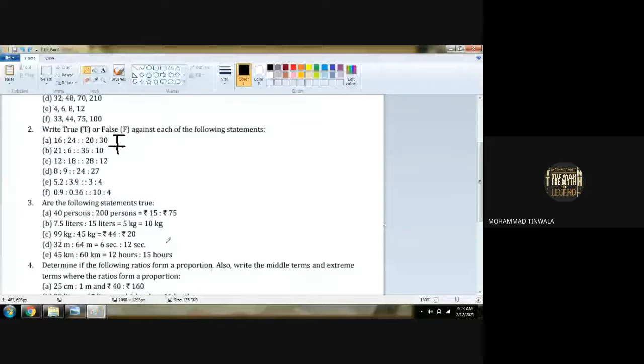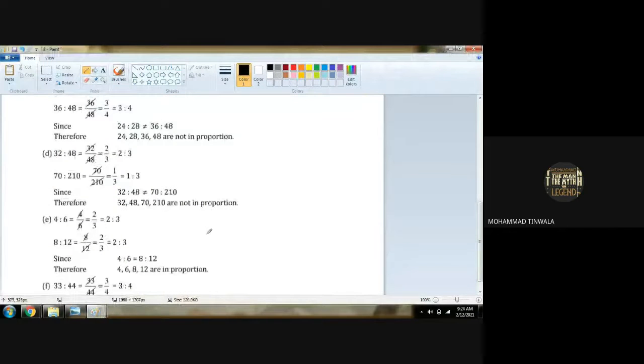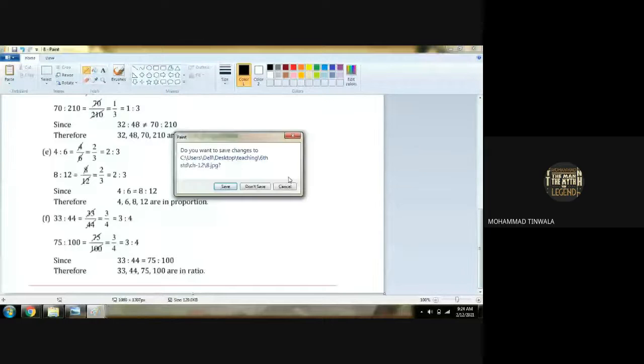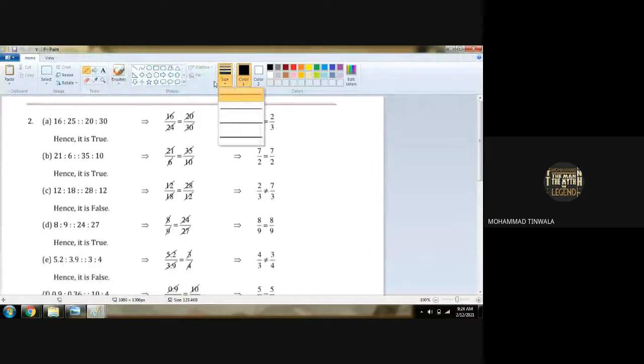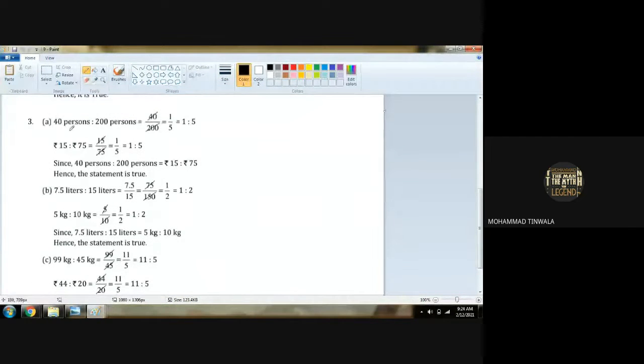Yes. Do you understand? Let us check the answer column. This was answer number 1. Question 1 was that, right? We are in question number 3. Check out here. See, if anything is different from what sir did, tell me. I am asking because you find it a little difficult. 40%, 200%, and 15 rupees, 75 rupees. 1 is to 5, 1 is to 5. So both the terms are equal. So hence the statement is true. First sum. Understood?